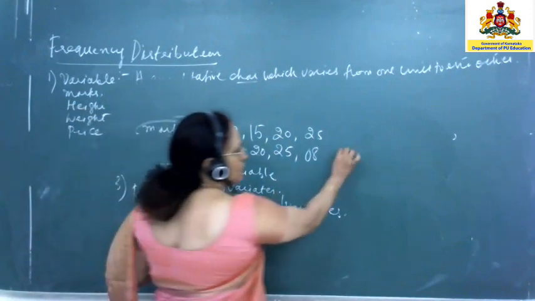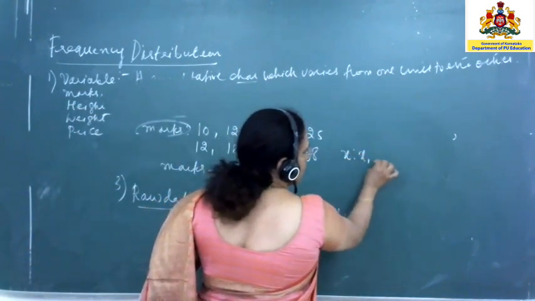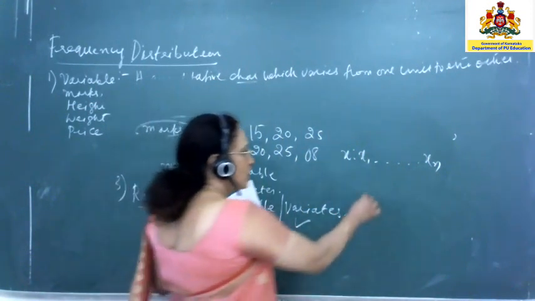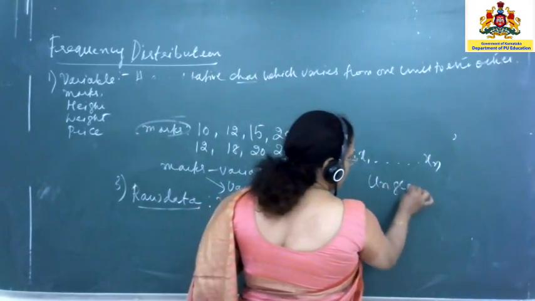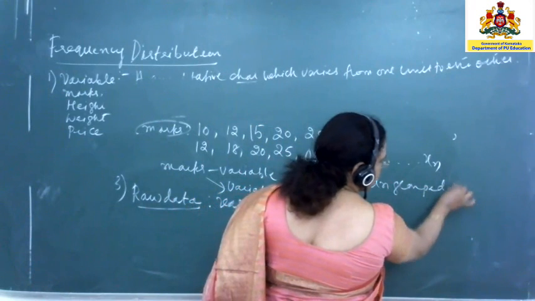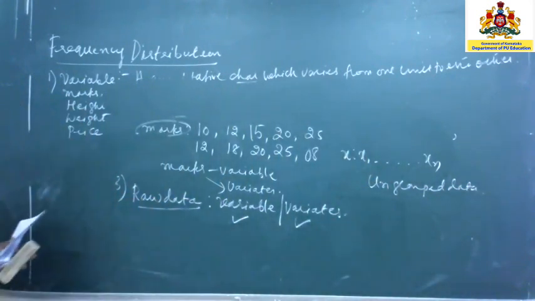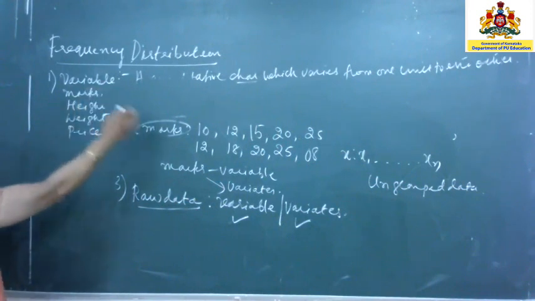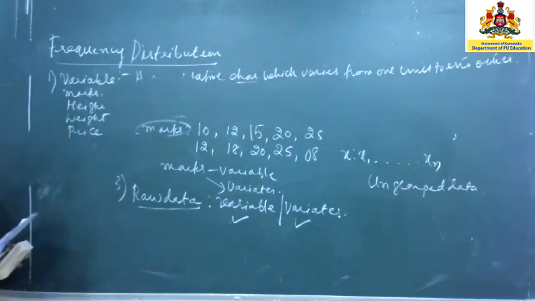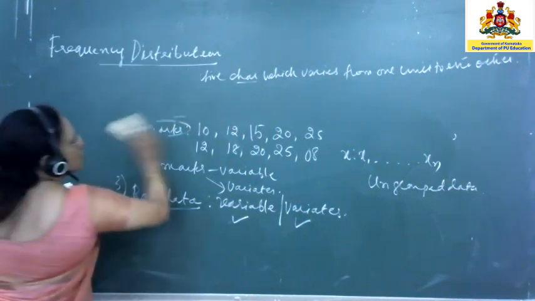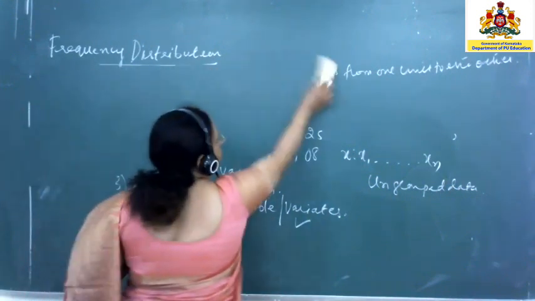Now raw data can always be denoted as x equal to x1, x2, etc., up to xn. Sometimes you do call this ungrouped data. I hope you have understood now. So variable, next you had variate, now next you have raw data. The next one you have array.